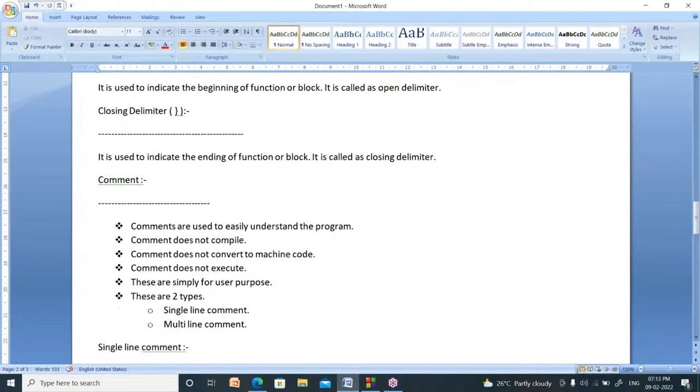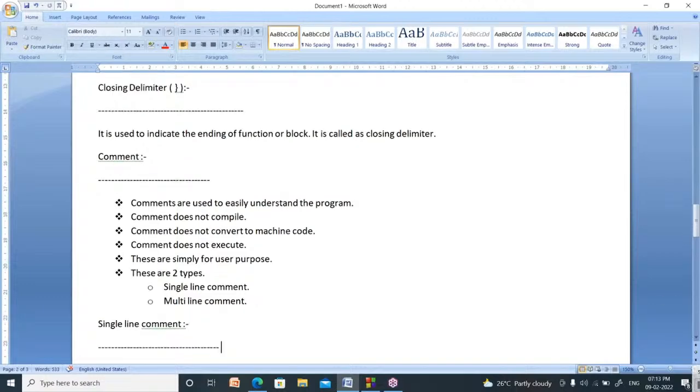How many types of comments are there? Two types of comments are there. One is the single line comment,